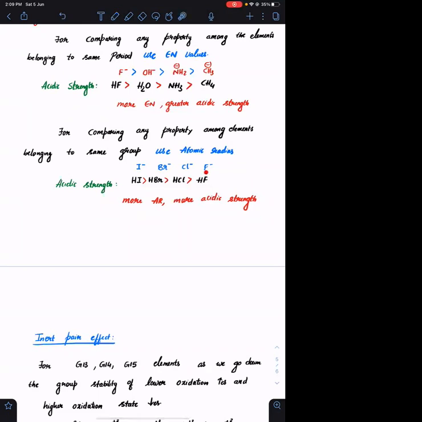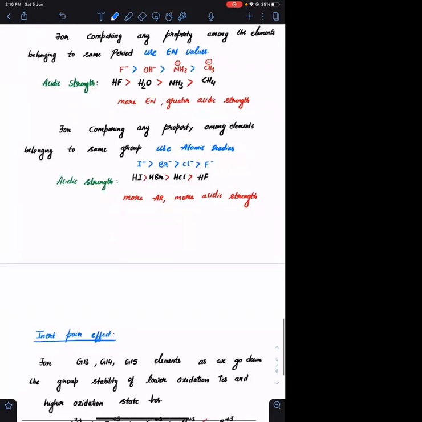So F minus में one negative charge is present in a very smaller region, it is highly unstable. So the corresponding acid will become weak. Okay. In HI, the I minus has greater size, the negative charge is distributed in a larger region. So this I minus is relatively more stable. As this is more stable, HI will immediately convert into I minus, making that a stronger acid. Agreed? Okay. So conjugate base stability is I minus greater than Br minus, Cl minus, F minus. Hence acidic strength will be HI, HBr, HCl, HF.